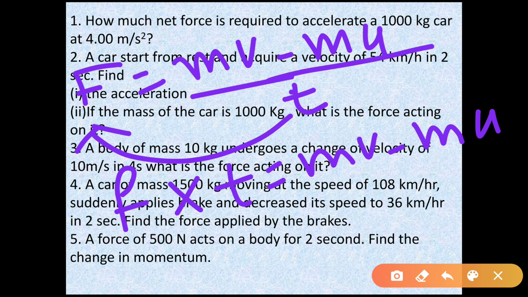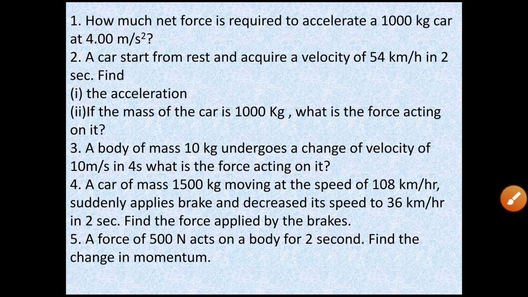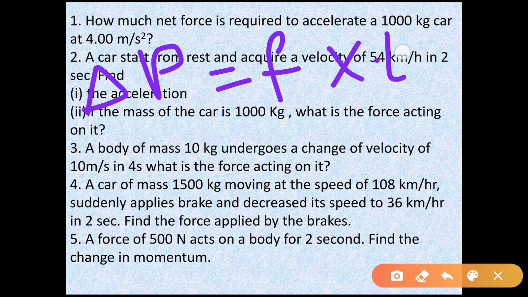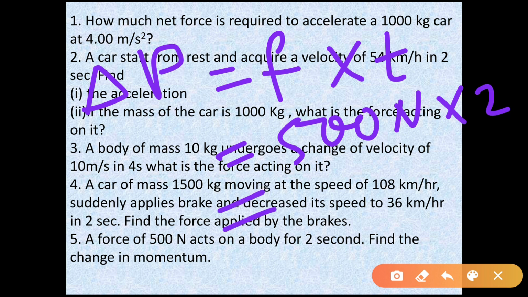So now to find the change in the momentum, I can write force into time. So delta p, delta means change, so delta p equals change in momentum, and that we have obtained as force into time. So what is force given? 500 Newton. What is time given? 2 seconds. So the change in the momentum is 1000 Newton seconds or 1000 kg meter per second. Newton second is another unit of the momentum. So don't worry about that.